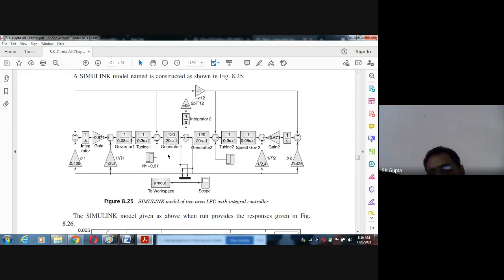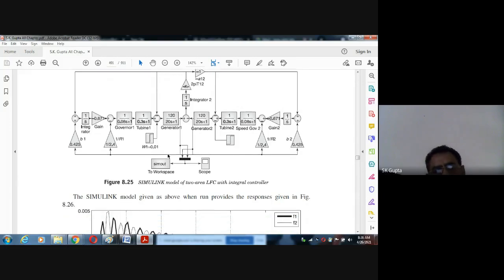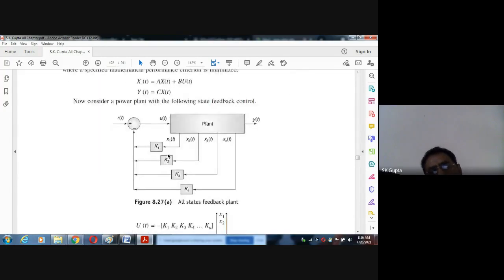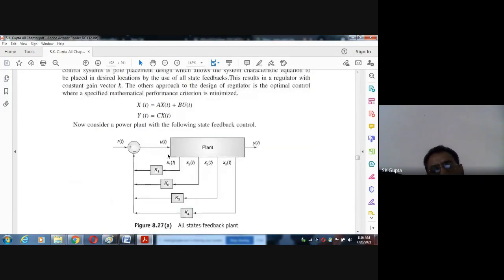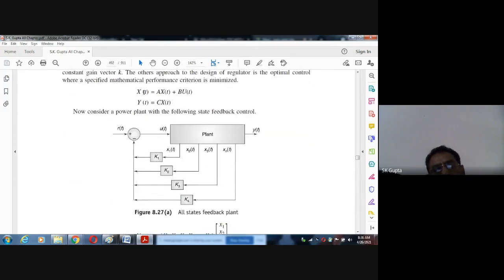So with this intention we apply the optimal control theory. यहाँ हम optimal control theory apply करते हैं where the system is same, x dot is equal to ax plus bu. This is a plant. ये system है हमारा, y is the output cx, and here the x1 x2 x3 x4 x9. जैसे 2 एरिया है तो x9 हो गया और सिंगल एरिया है तो x1 x2 x3 x4 हो गया.